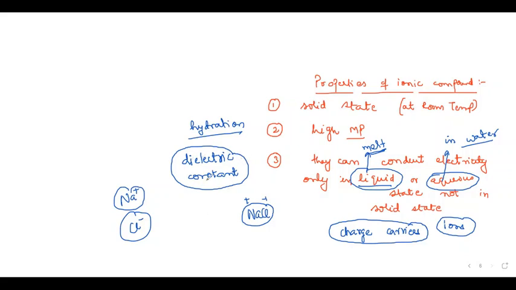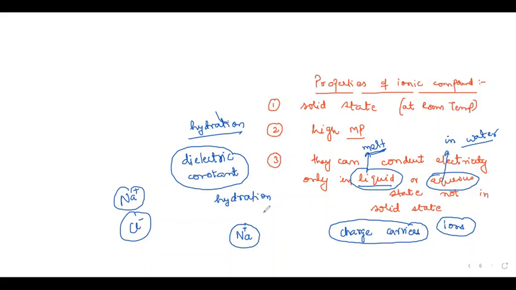Water has a high value of dielectric constant. What is dielectric constant? It is a property which helps water break the bonds between the ionic compounds. The greater the dielectric constant, the more capacity the solvent has to dissolve the ionic compound. That is why water dissolves the ionic compound and causes its hydration.